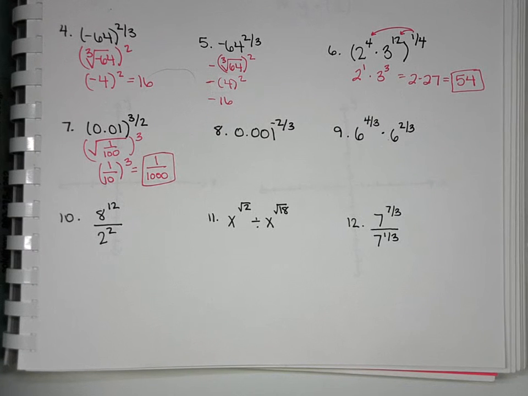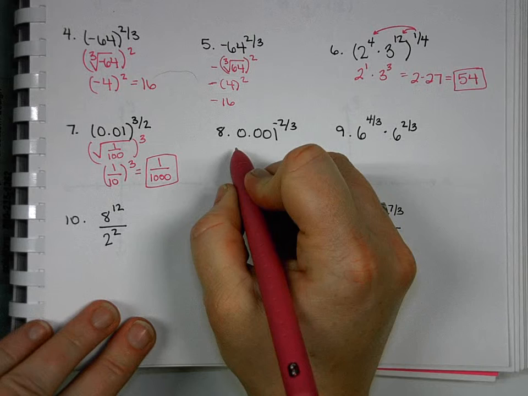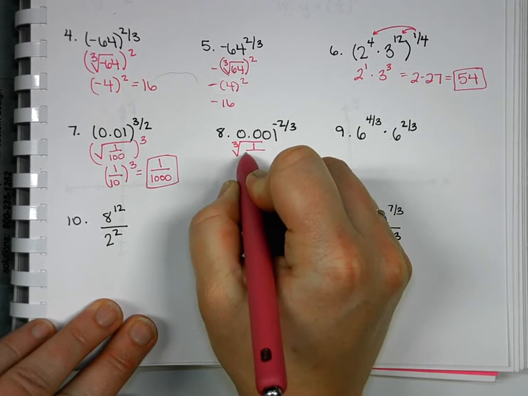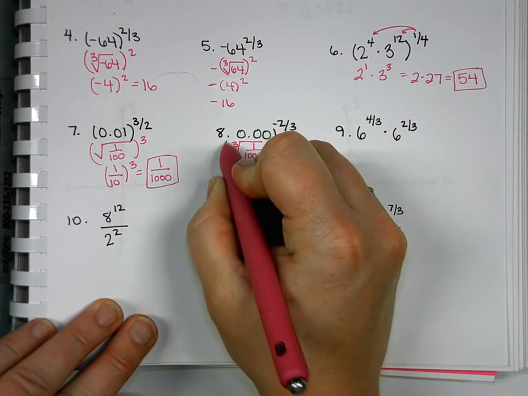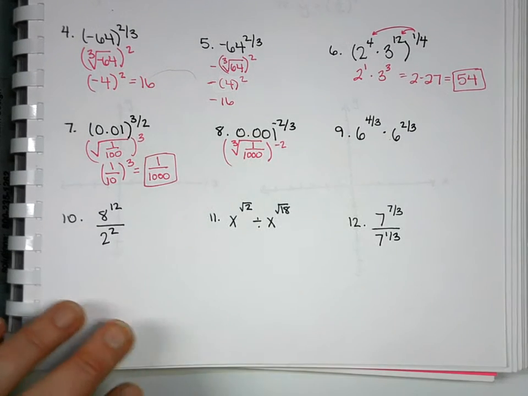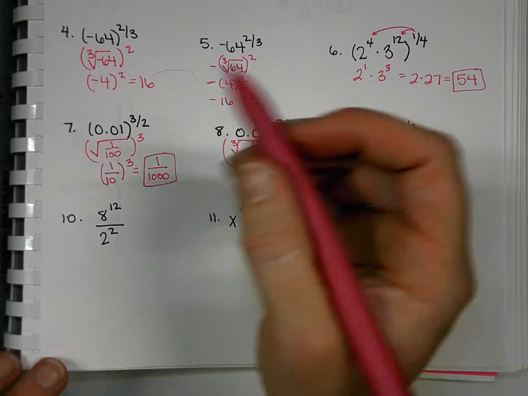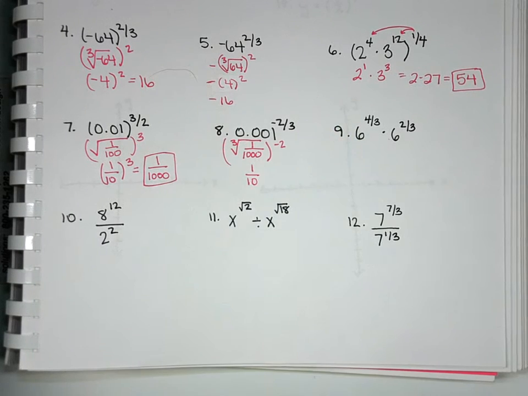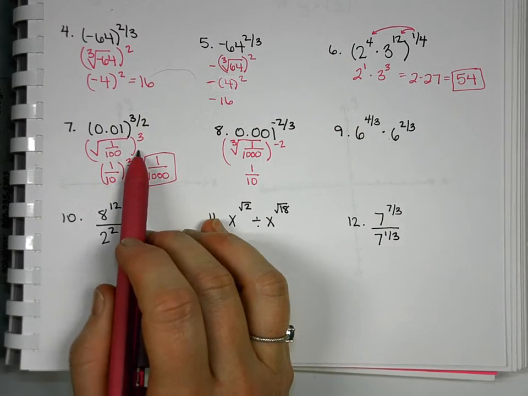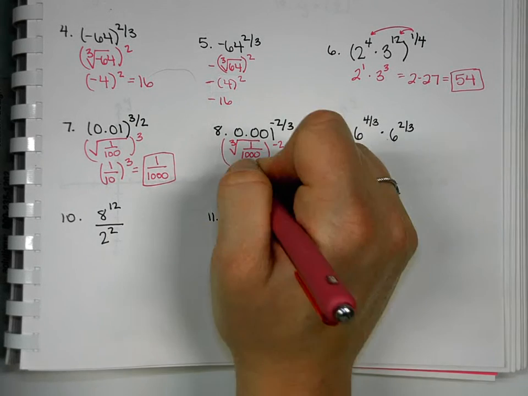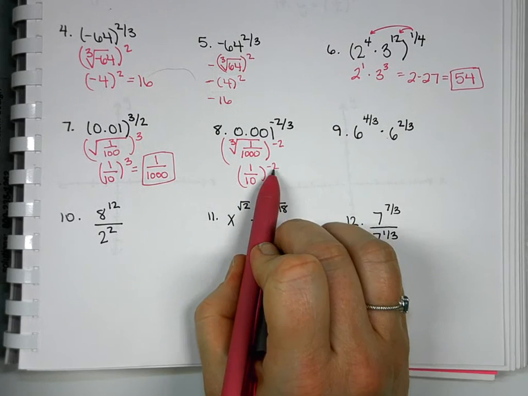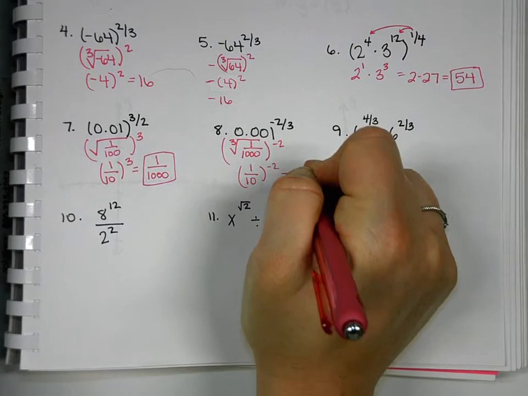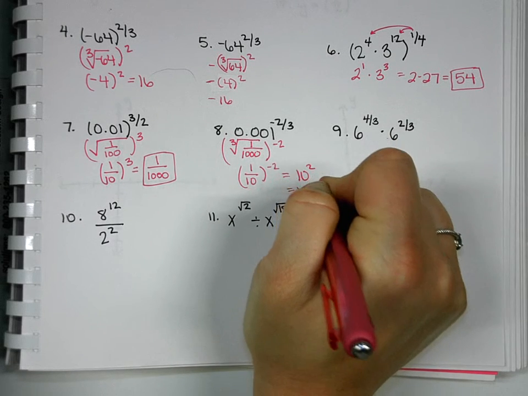So this one, again, start by rewriting it as a radical. So the cubed root, and I'm going to make this 1 over 1,000 to the negative 2 power. The cubed root of 1 over 1,000 is 1/10, because we just found here that 1 over 10 to the third was 1 over 1,000. How do we get rid of that negative? Flip it. So this is 10 squared, which is 100.